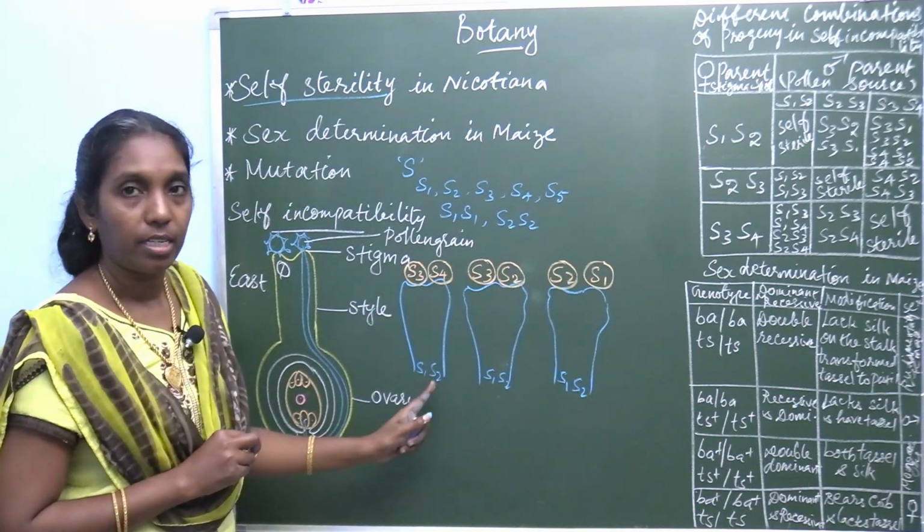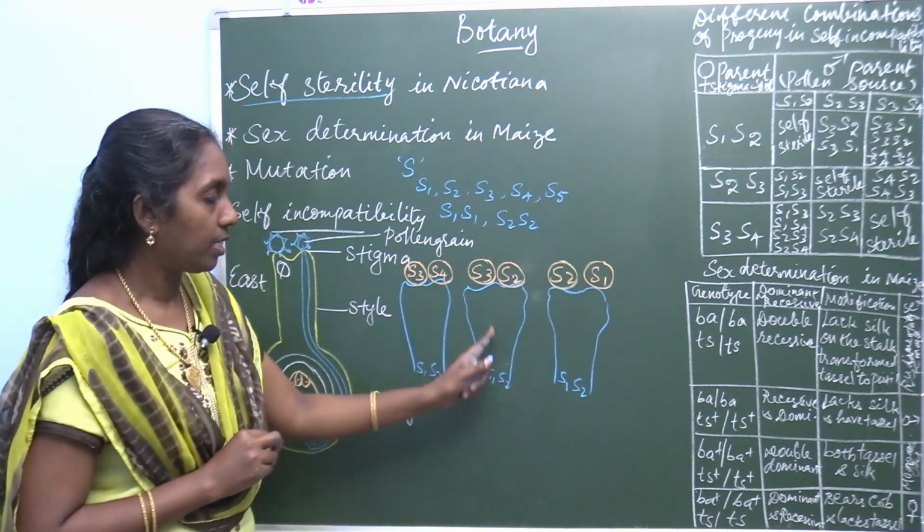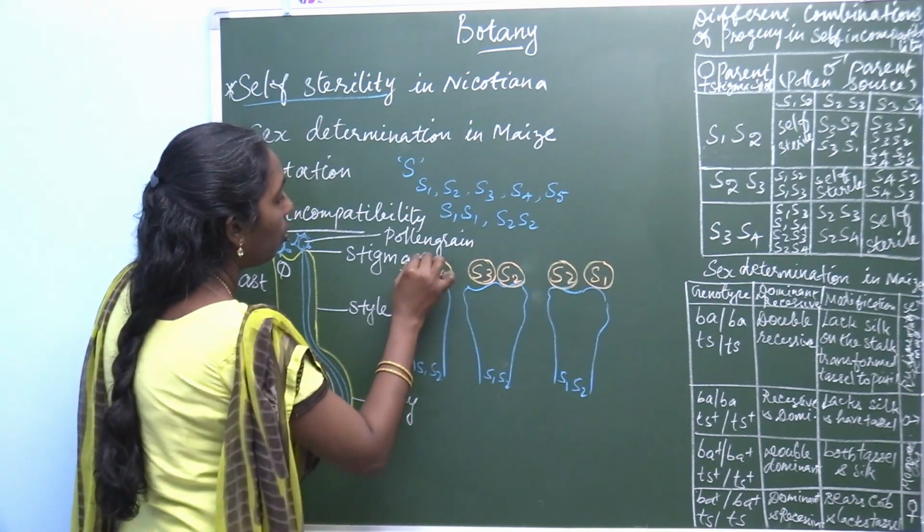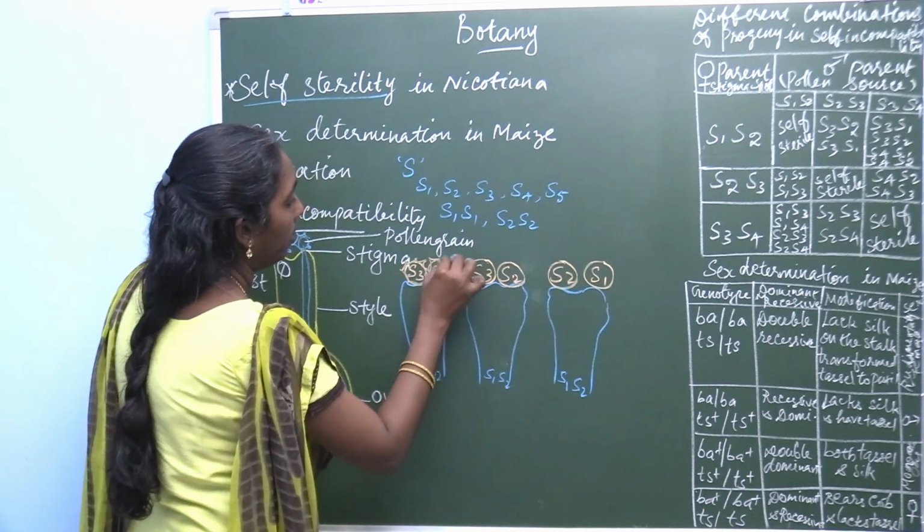This is the stigmatic region, this is the pistil, and these are the pollen grains, different combinations of pollen.